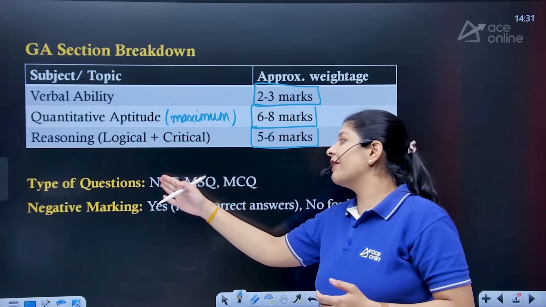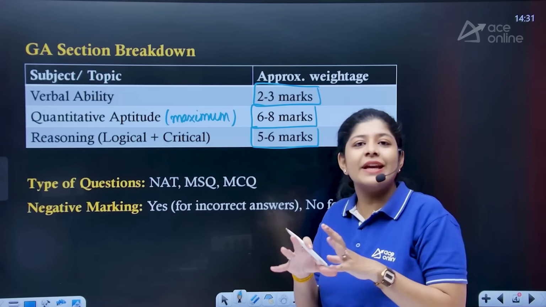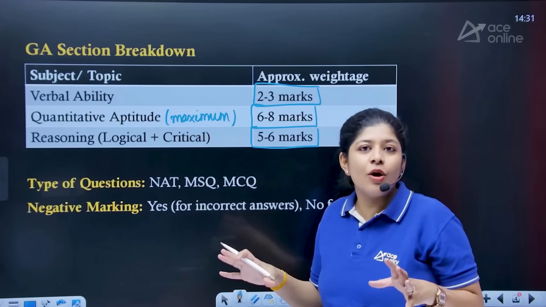So here we have NAT, in which we don't have any options, we simply need to write the answer directly. The second one is MSQ, that means there are multiple correct options over here, so we need to select all of them.